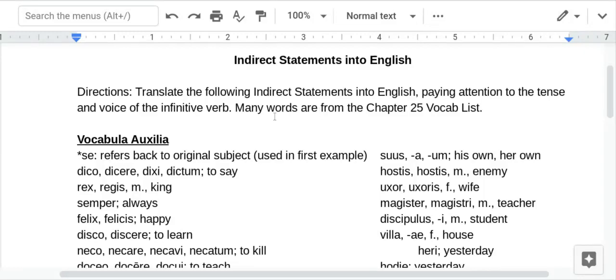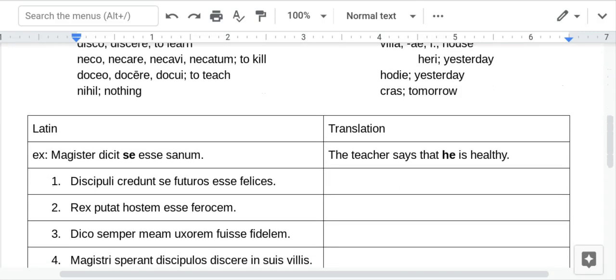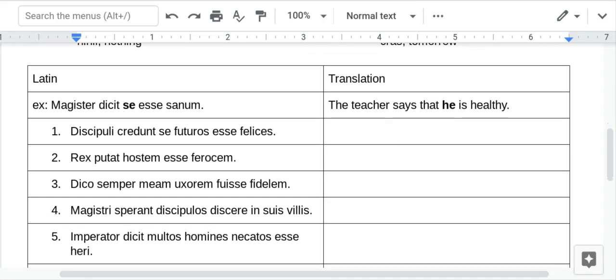All right, hello. This video slash Edpuzzle is going over your last indirect statement assignment from last week. Indirect statement is one of the most complicated or advanced types of sentences that you will ever learn in Latin, and some of you did it really well, so good job. All right, I'm going to just dive right in here.